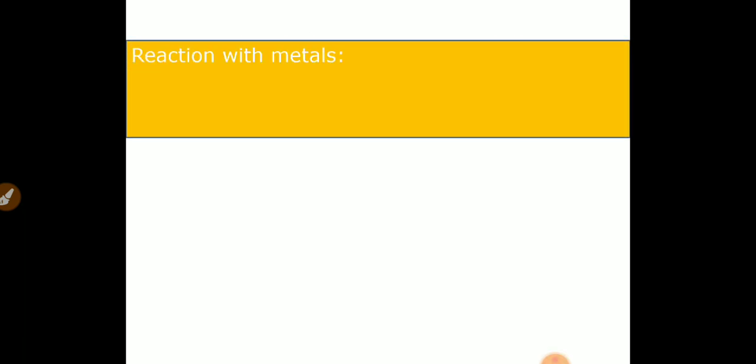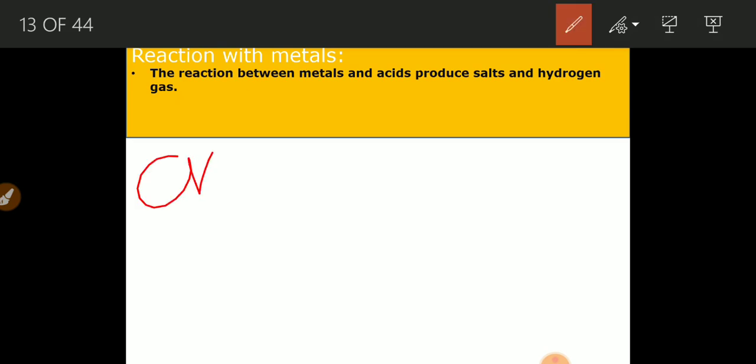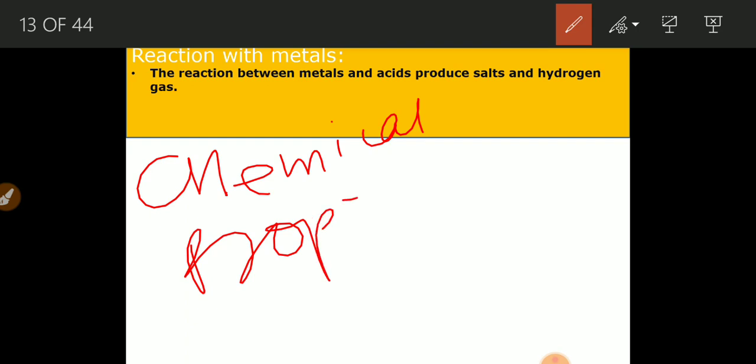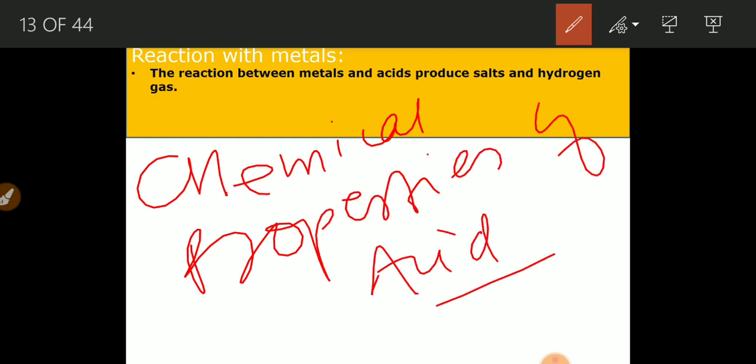Now let us go to the next point, that is, some properties of acids. We'll see some chemical properties of acids now, when acid reacts with different things, how it reacts.